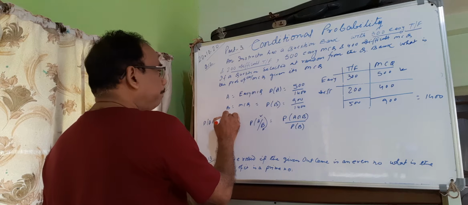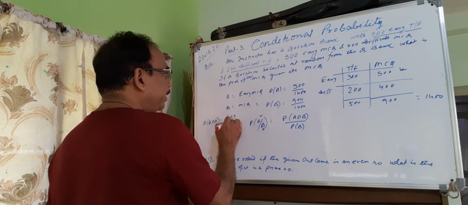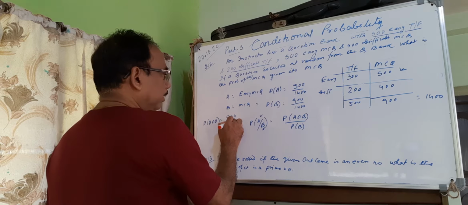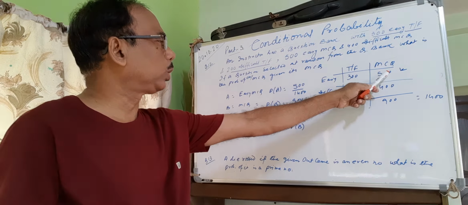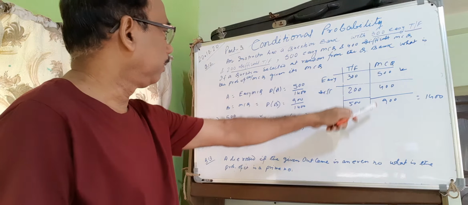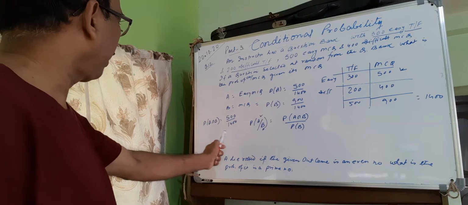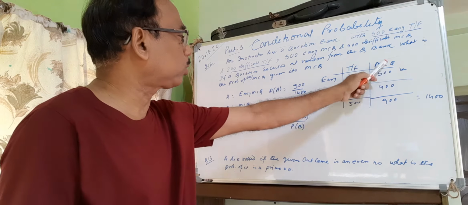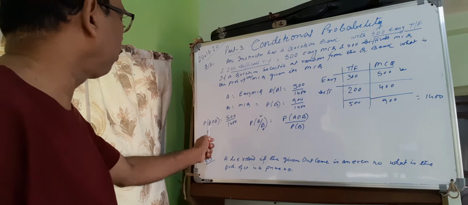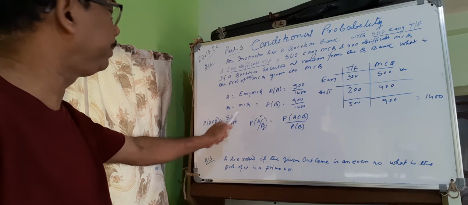P(A∩B) is 500 by 1400, because easy MCQ is 500. Total MCQ is 900. Therefore A∩B is 500.